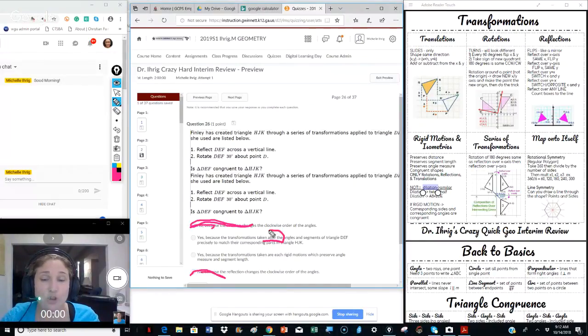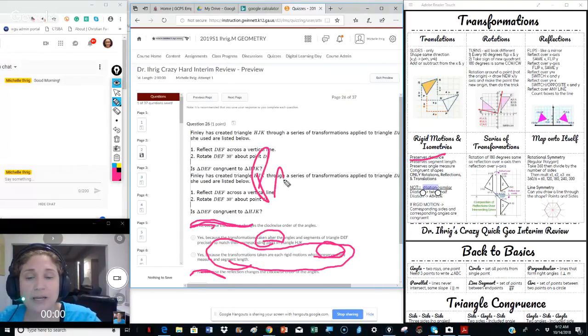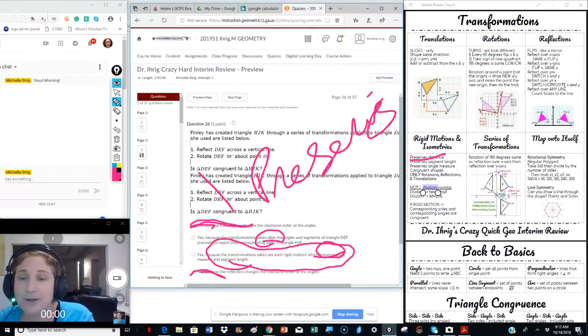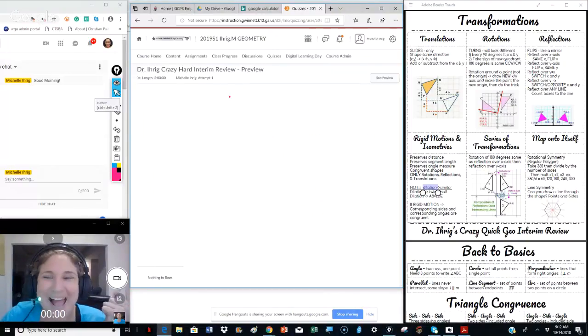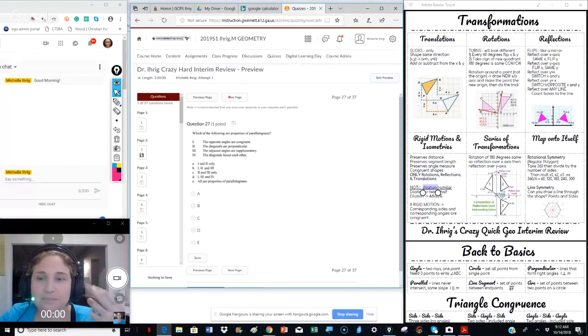It does not alter. Oh, look at this beautiful word preserve on your review sheet. I don't know why I had that twice, but life goes on. Next page. We're almost done. Yay! Hopefully they'll be just as quick as our last ones.